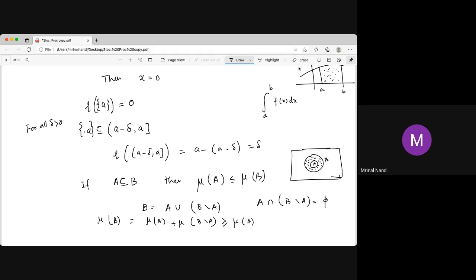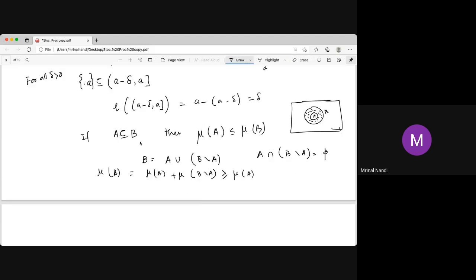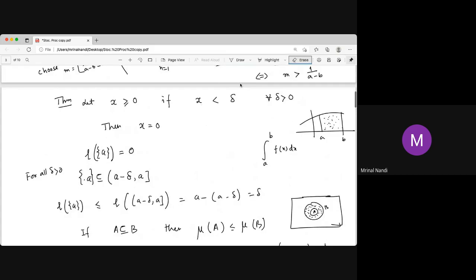So this is the basic idea: every subset has a measure less than or equal to that of its superset. That means the length of this singleton set must be less than or equal to delta. We slightly change the theorem: if x is less than or equal to delta for all delta, then x must be equal to 0.